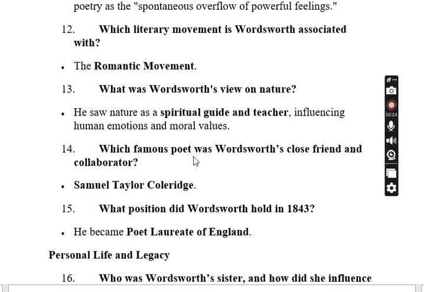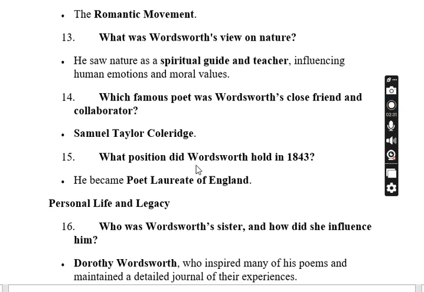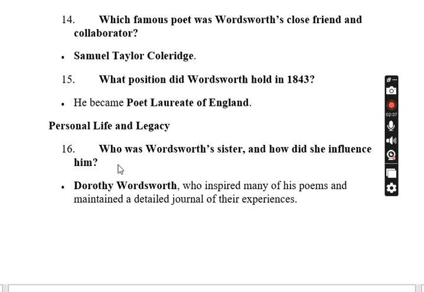Which famous poet was Wordsworth's close friend and collaborator? S.T. Coleridge. What position did Wordsworth hold in 1843? He became Poet Laureate of England. Who was Wordsworth's sister and how did she influence him? Dorothy Wordsworth, who inspired many of his poems and maintained a detailed journal of their experiences.